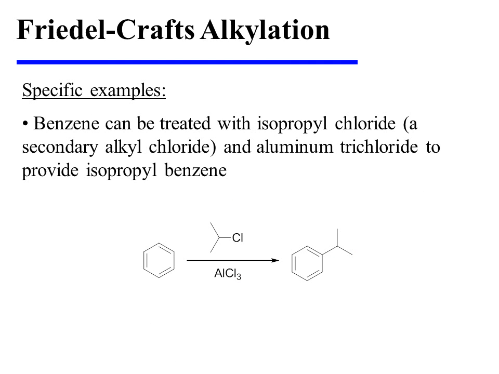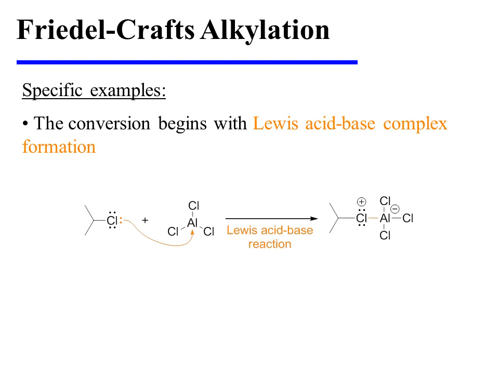Now let's turn our attention to some specific examples. For instance, benzene can be treated with isopropyl chloride, a secondary alkyl chloride, and aluminum trichloride to provide isopropyl benzene. The conversion begins with Lewis acid-base complex formation as a lone pair of electrons from the chlorine attacks the aluminum trichloride to produce this complex.